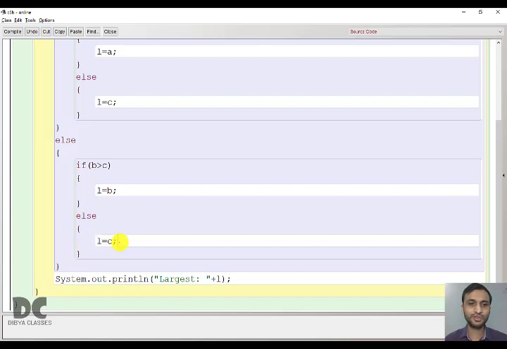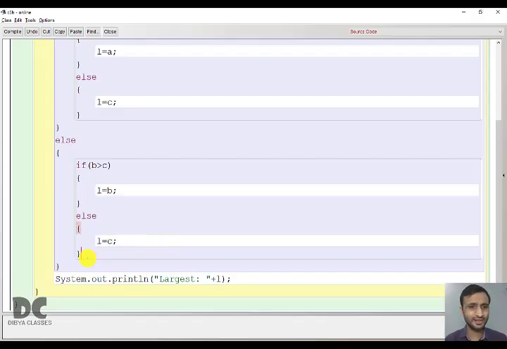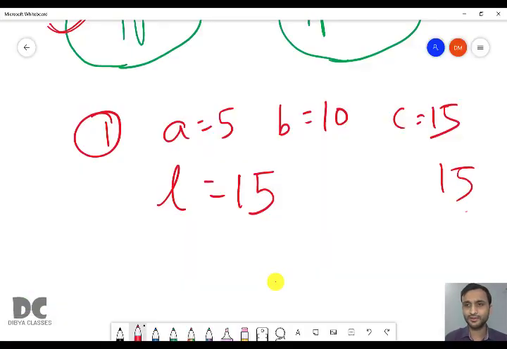So in L we will store the value C. What is the value of C? It is 15. Done. Over. Then we'll come and print the value of L, that is 15, which is nothing but the largest number. So you can see easily that 15 is the largest number. You're getting the right answer.